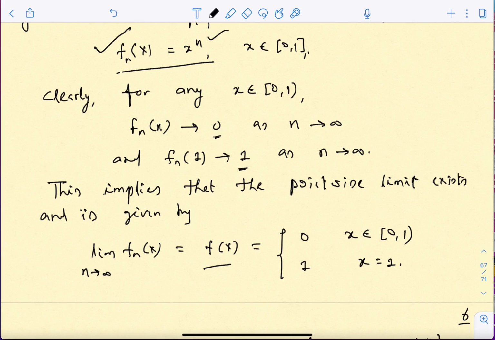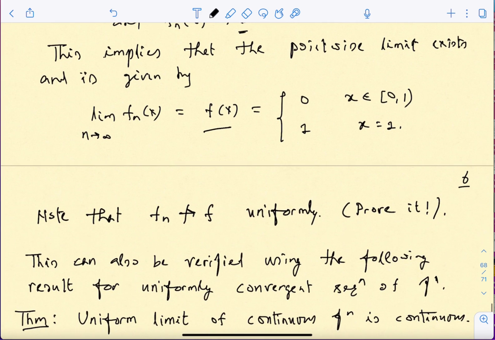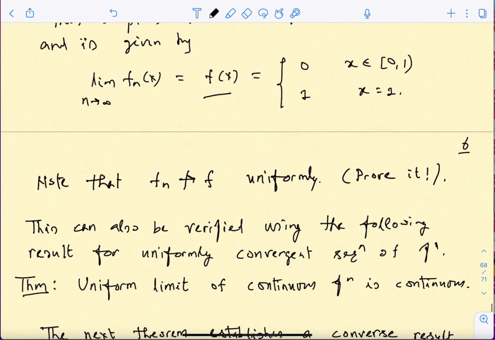So this is one example. If you have worked out your real analysis course, you must have seen these kinds of examples. With this you can easily verify that these f_n's do not converge to f uniformly, because you can see that there is a problem at the limit, so uniform convergence is going to have a problem.